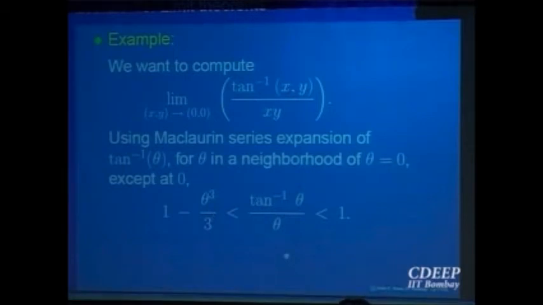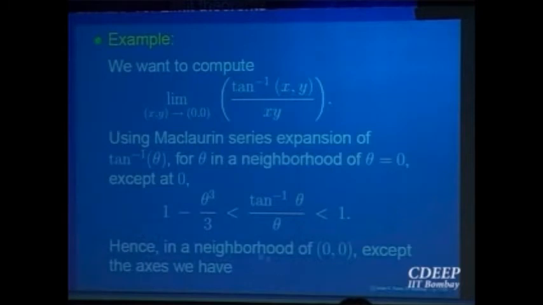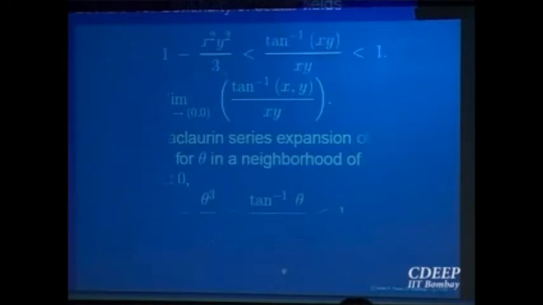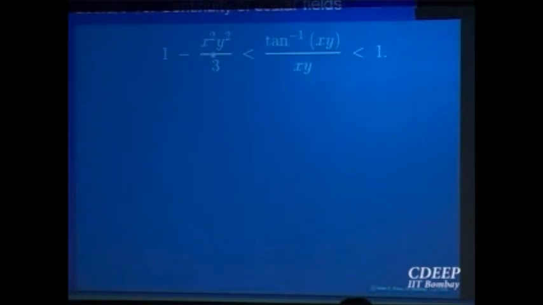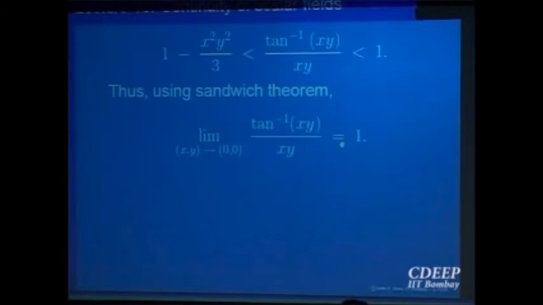So that will say that the limit is also equal to 1. In a neighborhood of (0,0), this estimate is valid via Maclaurin series. Now this is your function g, this is your function h, trapped in between, so by the sandwich theorem the limit exists and is equal to 1. So that is an application of the sandwich theorem. It's all going parallel to one variable. So let us continue this idea and extend it to continuity of functions of two variables.